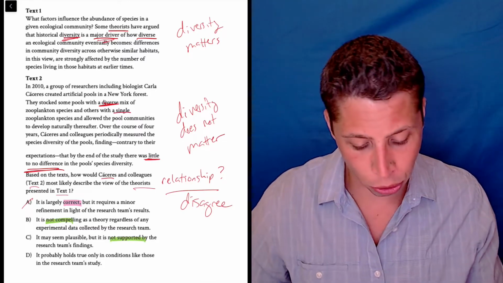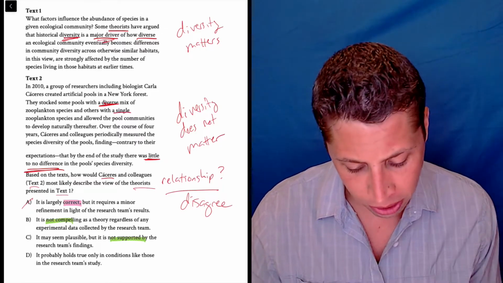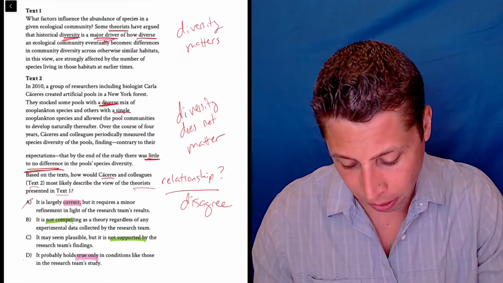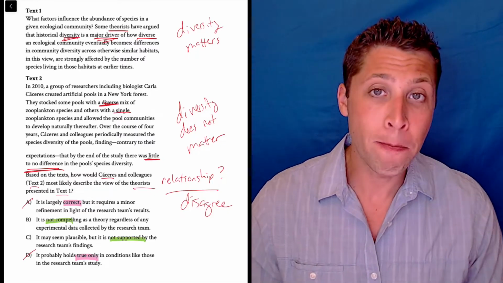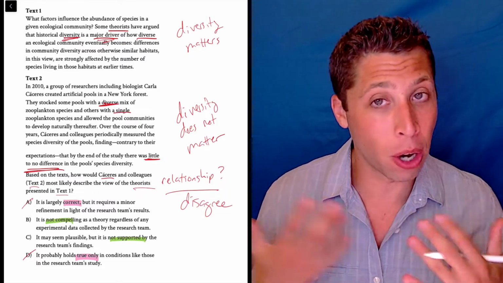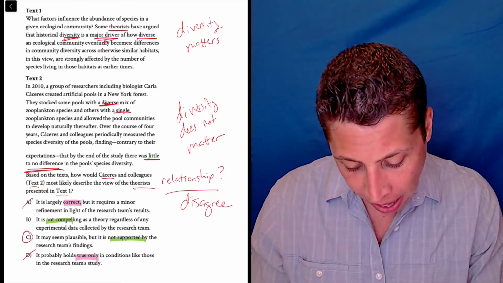D, it probably holds true only in conditions like those in the research team's study. No. We just said it doesn't hold true. So, no, it's wrong. The theory is wrong. So now it's between B and C. And we've seen this before on other new SAT questions that if we are between two choices, the weaker choice is probably better. And I think C is definitely weaker here.